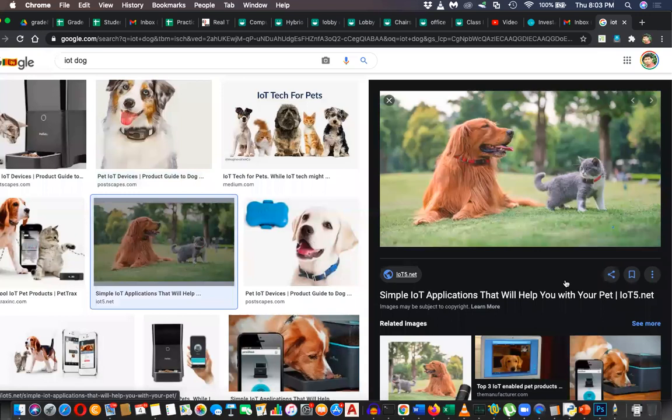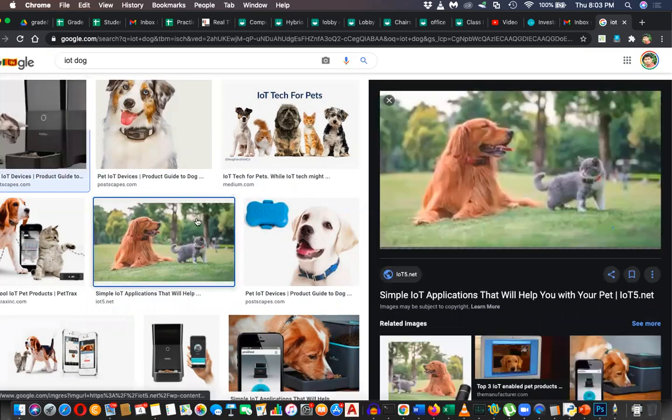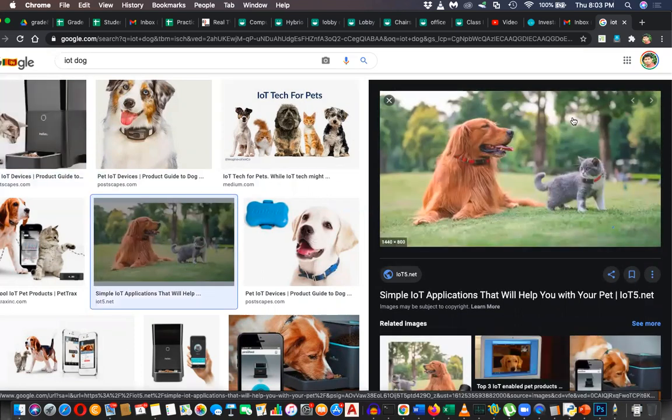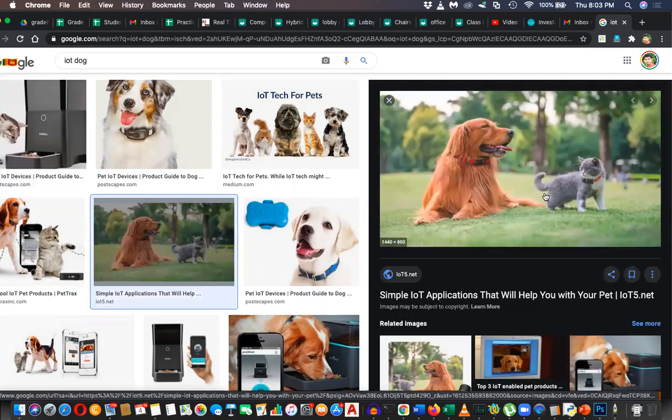Sir, there is a new machine that can track dogs and cats, whether they are happy or sad. There are also pet feeding systems, and health style trackers. Nowadays we are already using this, and in the near future you will be using these things in Sri Lanka too.